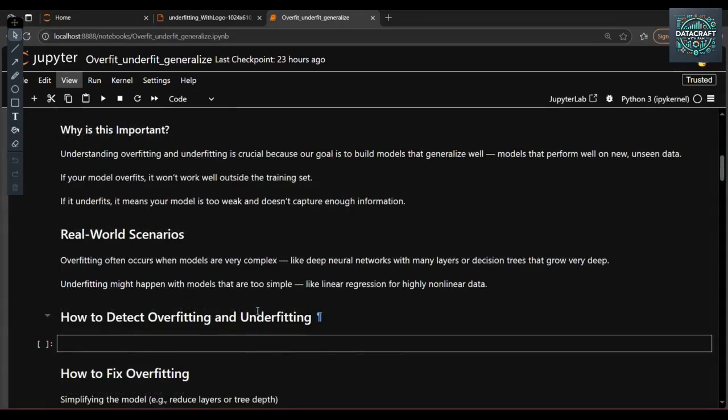See, in real-world scenarios, what happens? Overfitting often occurs when the model is very complex, like a deep neural network with many layers. When you are working with a deep neural network like an ANN, artificial neural network, we have multiple layers, and with respect to decision trees we have multiple leaf nodes, and it grows very deep. Underfitting might happen when the model is too simple, like linear regression for highly non-linear data.